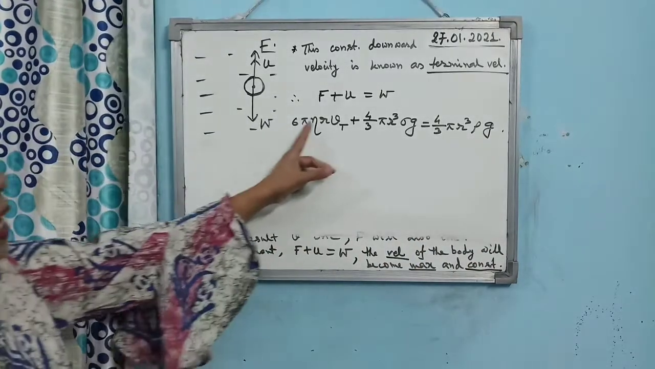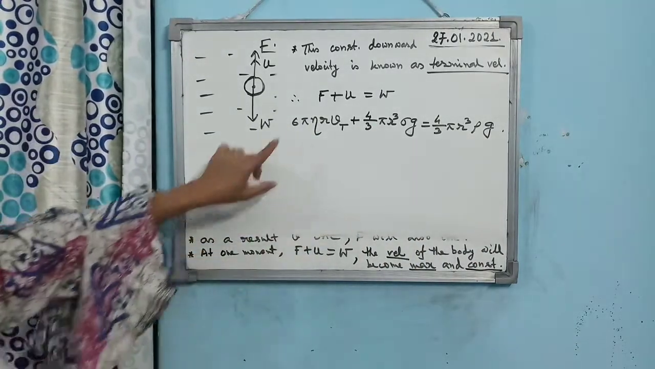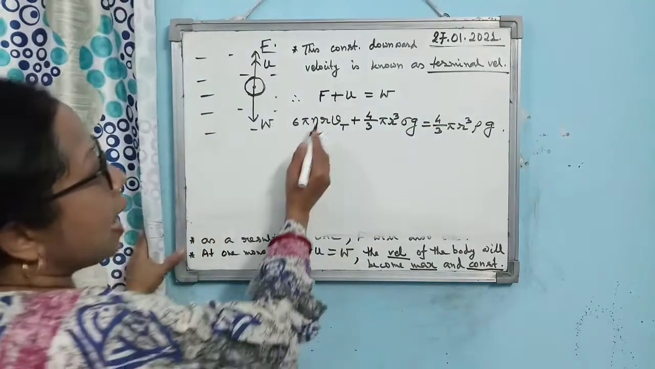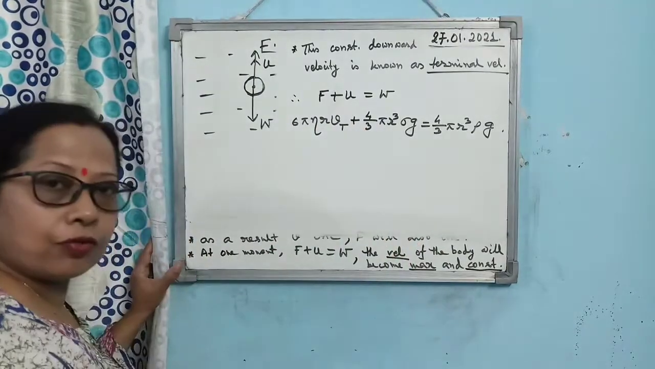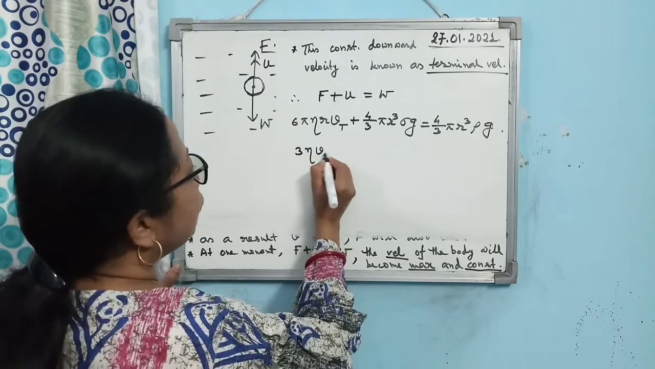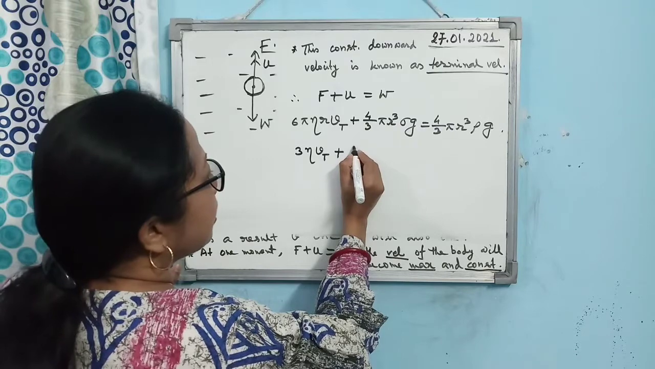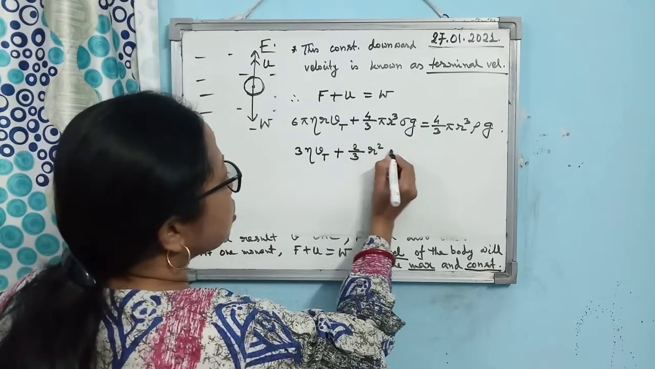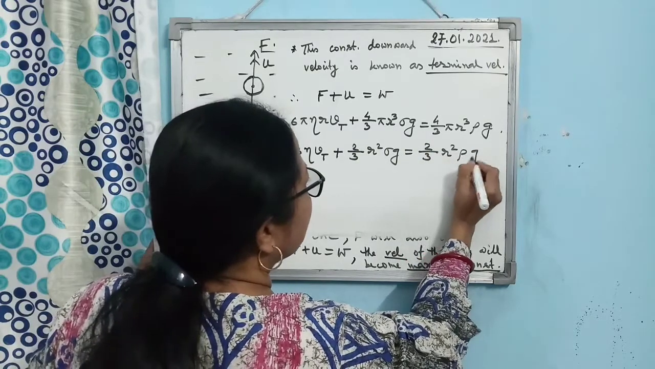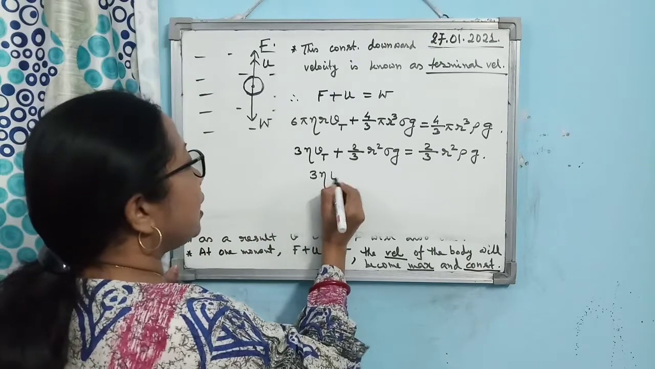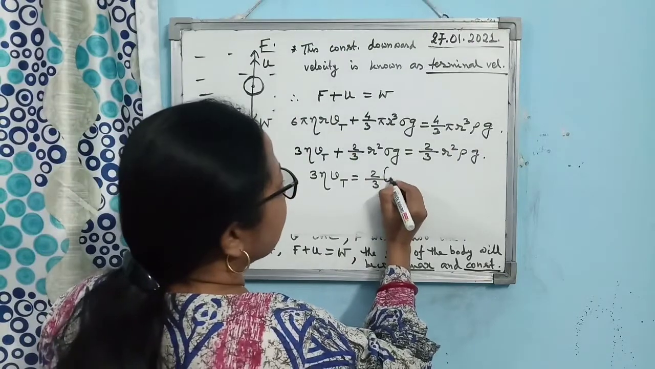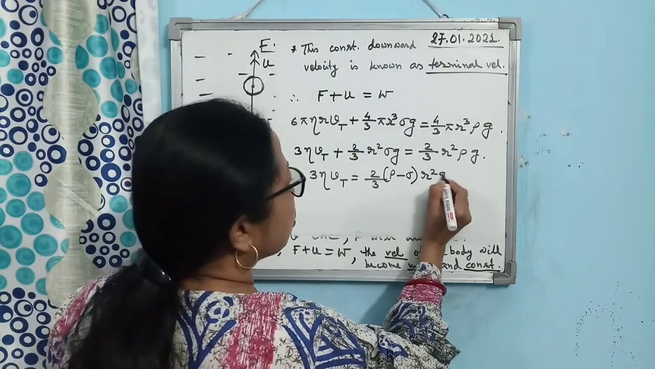Pi you can take common and cancel. Then out of 6, 4 and 4, you can take 2 common and cancel. R you can take common and cancel from both sides. So what are you getting? You are getting 3 eta Vt plus 2 by 3 r square sigma g, and here 2 by 3 r square rho g. So one can write 3 eta Vt is equal to 2 by 3, taking common, rho minus sigma, r square g.